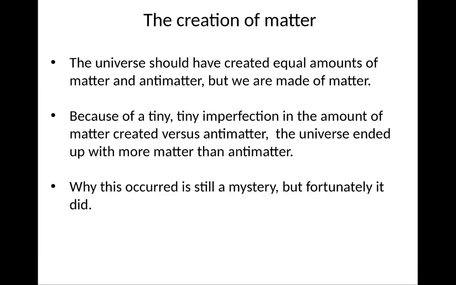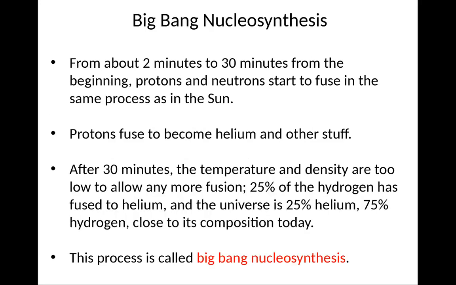The universe should create equal amounts of matter and antimatter, but we are made of matter. There's a tiny, tiny imperfection in the amount of matter created versus antimatter, and so the universe ended with much more matter than antimatter. Why this occurred is still a mystery, but fortunately it did. Otherwise, we would have matter and antimatter around the universe, annihilating each other, and we'd never form anything useful.